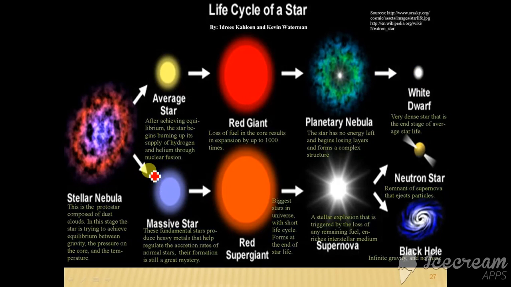The second path is the massive star path. At the end of the nuclear fusion of hydrogen into helium, it has more mass than the average star, so it is converted into a red supergiant, and I have told that red supergiants are AGB, asymptotic giant branch stars. It explodes into a supernova, and after the supernova explosion, if the mass of the core is greater than 1.4 solar masses but less than 3 solar masses, it will become a neutron star, and if its mass is greater than 3 solar masses, it will become a black hole.